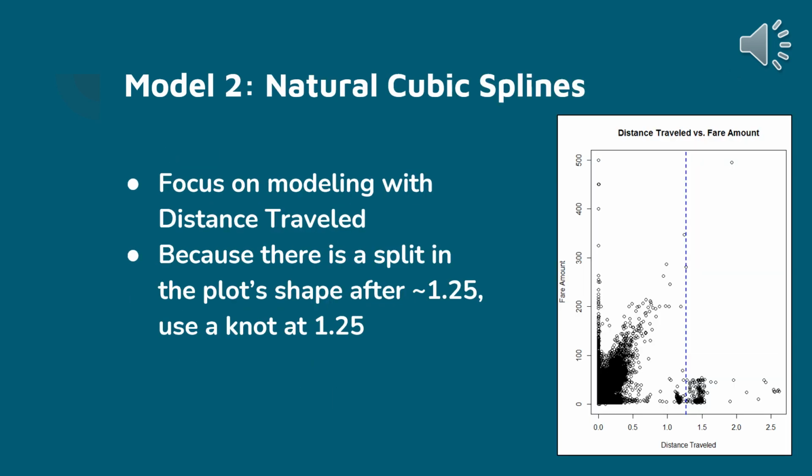And to go along with our regression, we wanted to do a second model, which is a natural cubic spline. We chose this because we noticed that in the plot you see to the right here of distance traveled versus fare amount, there's a clear shift in the trend between under 1.25 and after 1.25. So we decided to put a knot right at 1.25 to hopefully model this data using two separate functions.